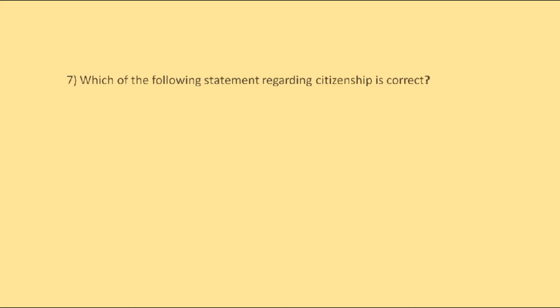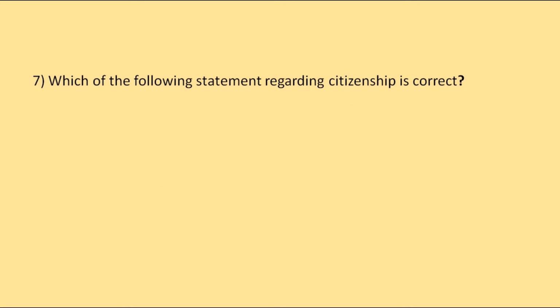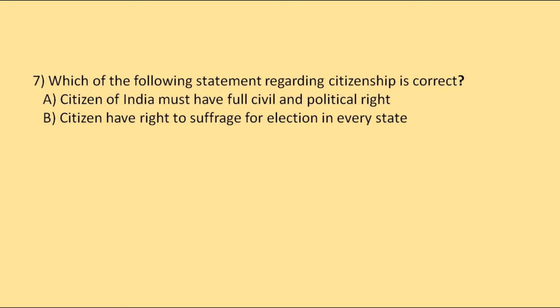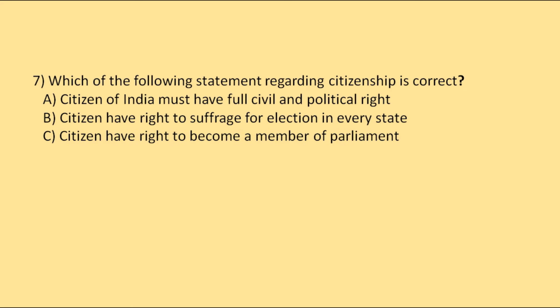Then we have, which of the following statements regarding citizenship is correct? A citizen of India must have full civil and political rights. Citizens have the right to suffrage for election in every state. Citizens have the right to become a member of parliament, or all of the above. So the correct option will be all of the above.